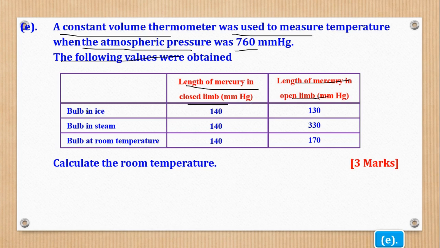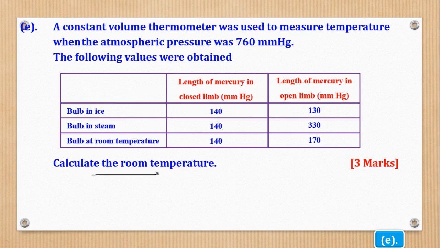When the bulb is in ice, we have this in closed limb and this in open limb. When the bulb is placed in steam, it is 140 millimeters of mercury in closed, 330 in open. When the bulb is at room temperature, it is 140 millimeters of mercury in closed and 170 in open. Calculate the room temperature.